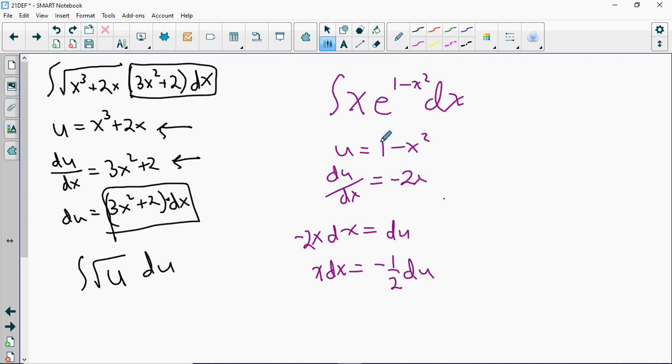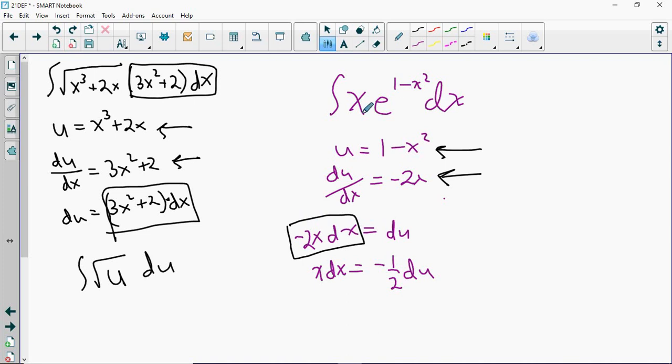For me, this technique is especially helpful in examples like the second one. So again, I start off the same way, u equals 1 minus x squared, take the derivative with respect to x, du dx equals negative 2x. Now, I get du alone. du is equal to negative 2x dx.